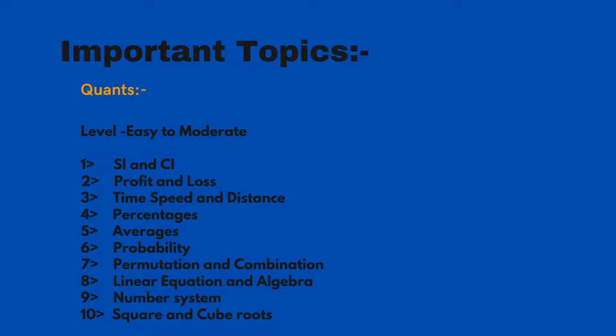But the question comes: how can we help you in preparing for these topics? So now let me answer that question. Videos of SI and CI, profit and loss, time, speed and distance, percentages and averages have already been covered on our channel in the arithmetic section of our playlist. Permutation and combination has already been uploaded and we plan to very soon release the videos of number system, linear equation and algebra. After that, when we're done with this, we'll start posting videos of probability. This is how IIM Junction is planning to make you completely prepared for all these topics of quant.